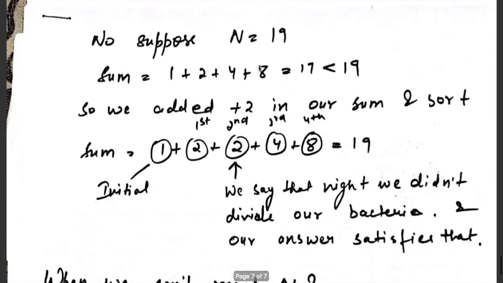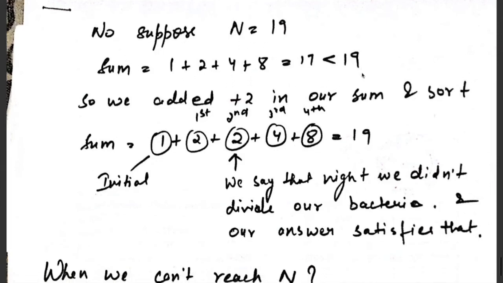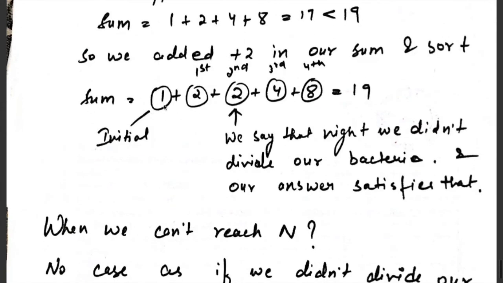Likewise we have calculated. Now suppose our given n is 19, then if we calculate our sum, it will look like this: 1 plus 2 plus 4 plus 8, that is 15. If we add another 16, that will be greater than 19. We won't consider it because 15 is less than 19, so we add 4 to our sum and sort the given sum array. We are in need of 4 mass only, so our new sum will look like this: 1 plus 2 plus 4 plus 4 plus 8, that is equal to 19.